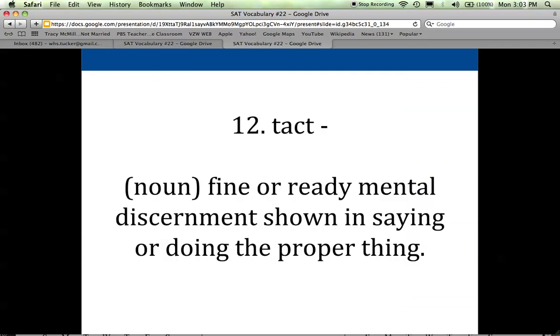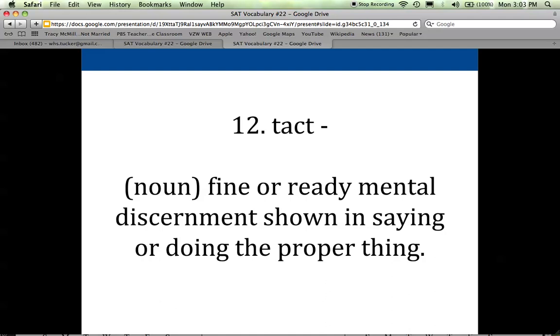12 is tact, and tact is a noun, and it's described as fine or ready mental discernment shown in saying and doing the proper thing. I find this definition to be unnecessarily long and unnecessarily convoluted.